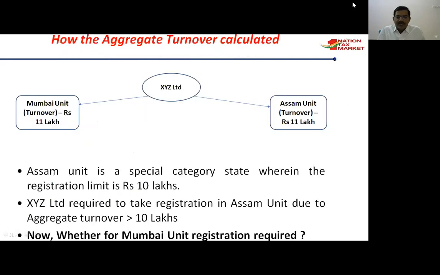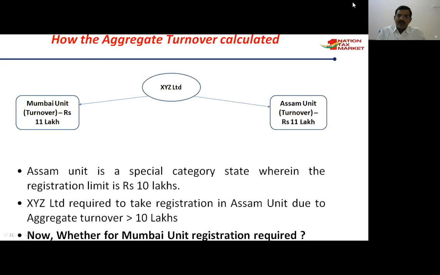Okay, let us see this screen. So XYZ Limited has 2 units. One unit in Mumbai, another unit in Assam. Mumbai is a non-special category state. Assam is a special category state.